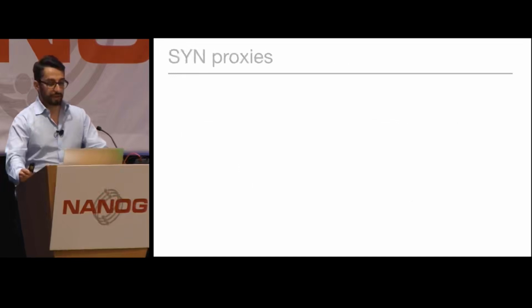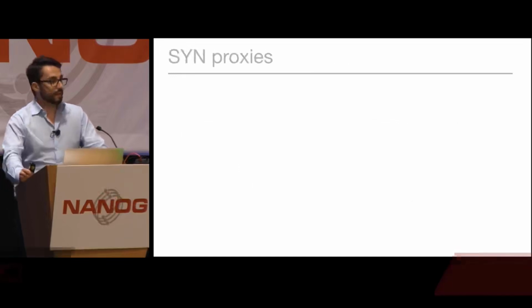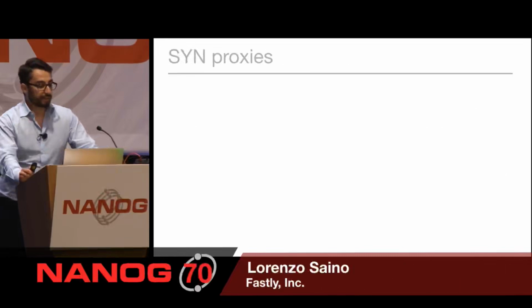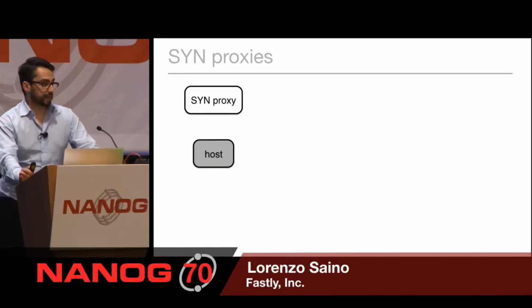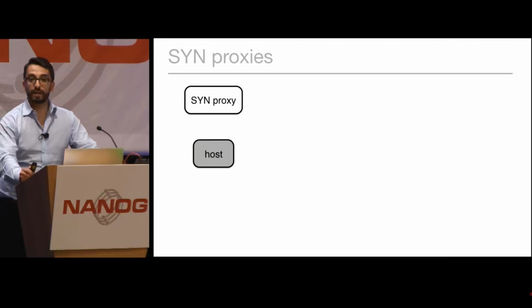Finally, another situation that we had was caused by SYN proxies. So there's a cloud provider which uses SYN proxies to establish outgoing connections. Whenever a host wants to establish a TCP connection to the outside world, it will request this SYN proxy to create the TCP connection and perform the handshake on its behalf and return the connection back.